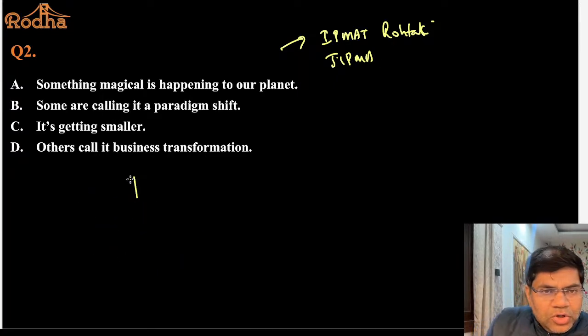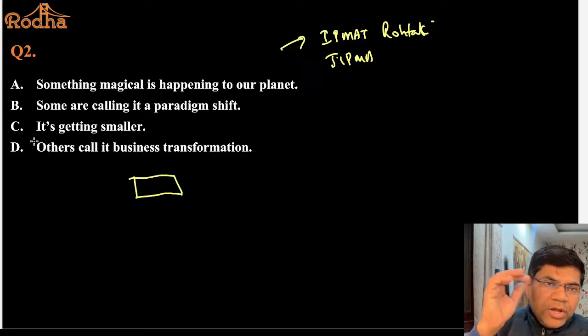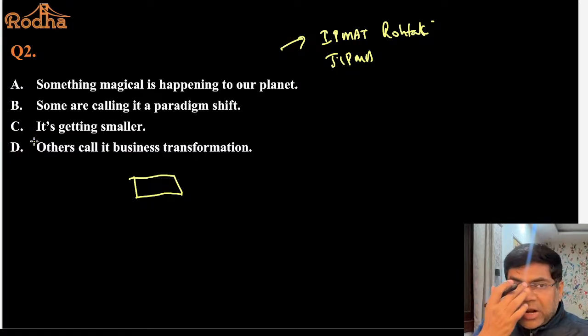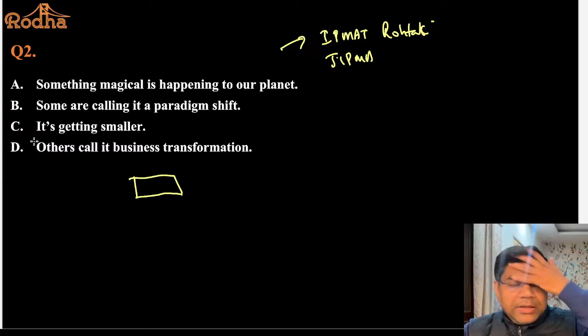ठीक है? चलो, so suppose एक box दे दिया मैंने आपको, अब आपको इसका sequencing करना है. So we will take the easier questions first and then we will go to the more difficult question. चलो भाई, सब लोग try करो. You can pause the video if you're watching the recording of this. Go through this and then we will arrange the sentence. चलो, क्या लिखा हुआ है?